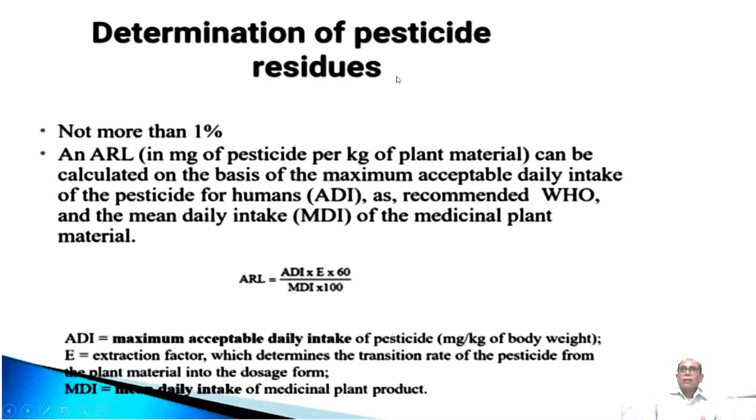After the cultivation, when we are collecting the plant material like leaf, bark, fruit, seed, they contain residues of pesticides, insecticide, germicide, fungicide. So we have to check whether these residues are present within the limit or beyond the limit. If beyond the limit, then we have to discard that material. These residues should not be more than 1%.